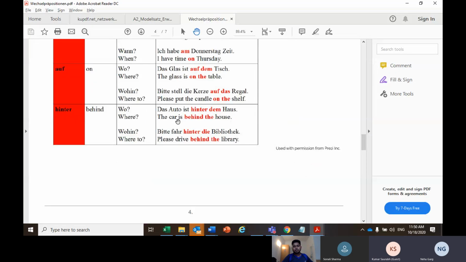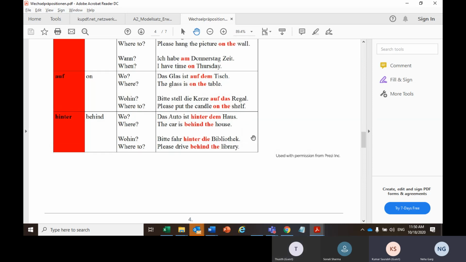I don't remember. Das ist... Das Haus. Das, neutral. Yeah, das ist das Haus. So das would become dem because that is a wo case. Because we are talking about the car already being somewhere, already behind the house. You are not parking it, it's there already. So that will be a dative case and a wo case. So: Das Auto ist hinter dem Haus.